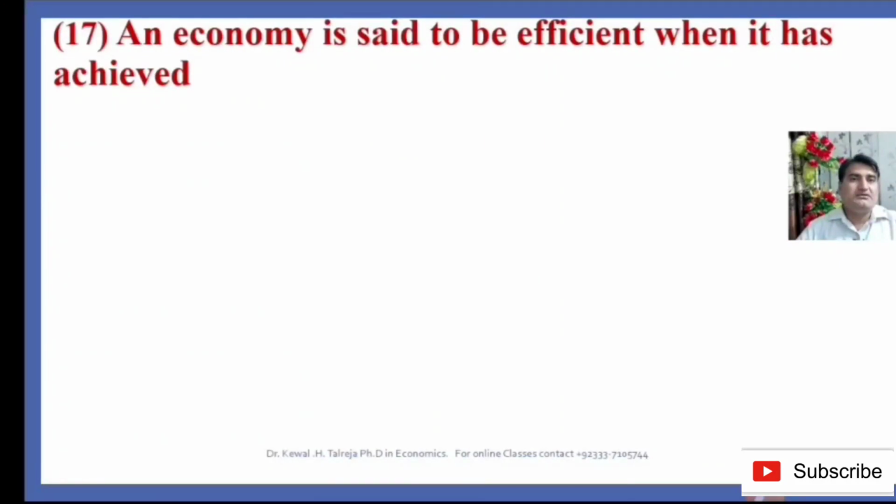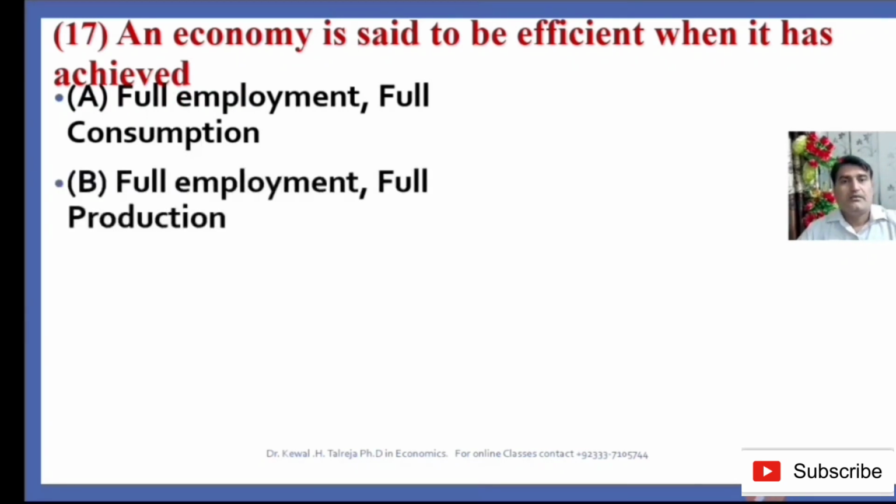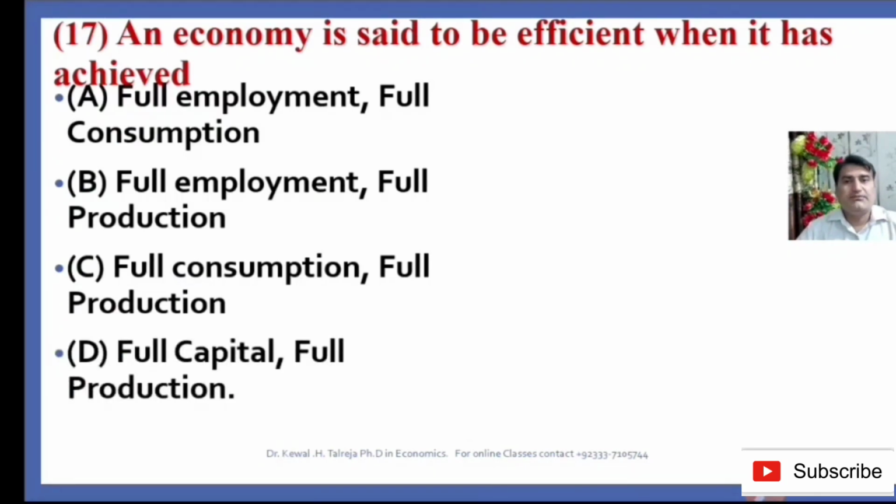An economy is said to be efficient when it has achieved: option A, full employment, full consumption; option B, full employment, full production; option C, full consumption, full production; option D, full capital, full production. So which is the right answer?